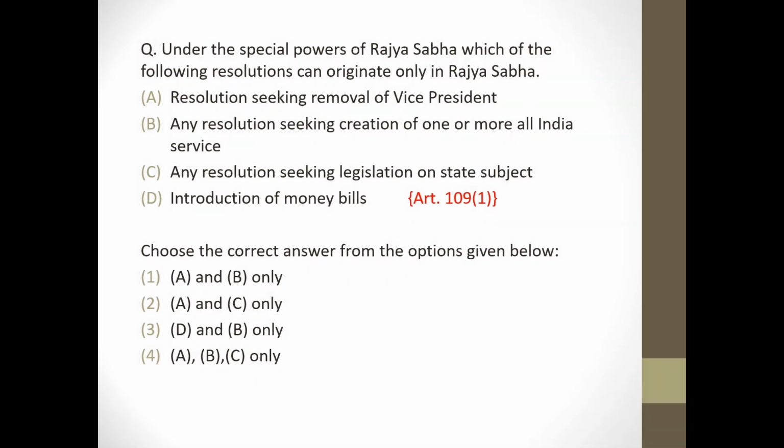Next question. Under the special powers of Rajya Sabha, which of the following resolution can originate only in Rajya Sabha? Resolution seeking removal of Vice President, correct. Any resolution seeking creation of one or more All India service, correct. Any resolution seeking legislation on state subject, correct. Introduction of money bills, wrong. Introduction of money bills जो है वो लोकसभा में होता है, राज्यसभा में नहीं. It's Article 109, Clause 1. So answer will be option number 4.